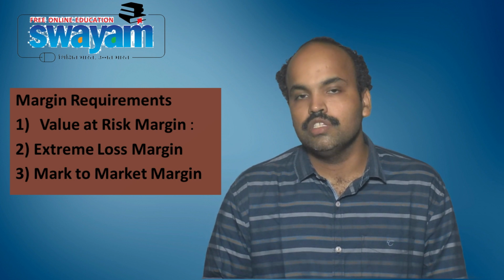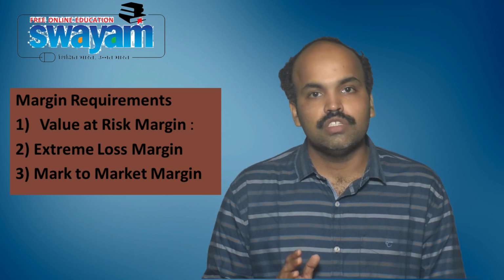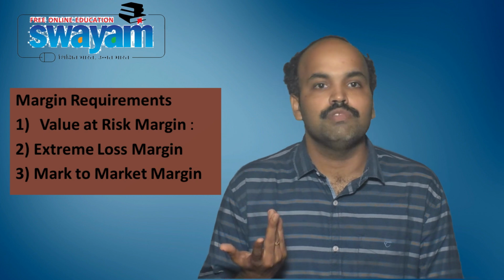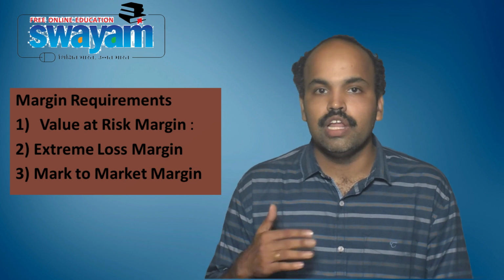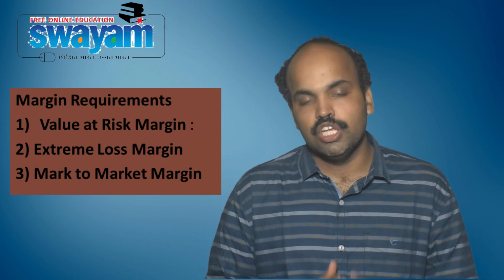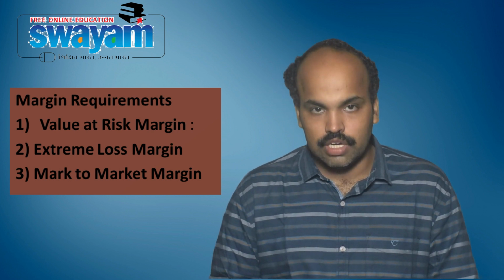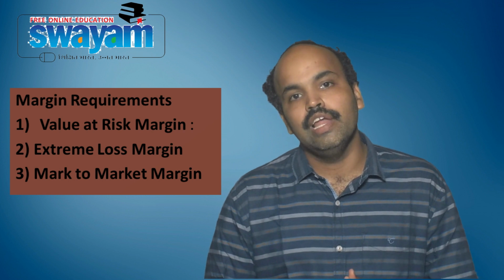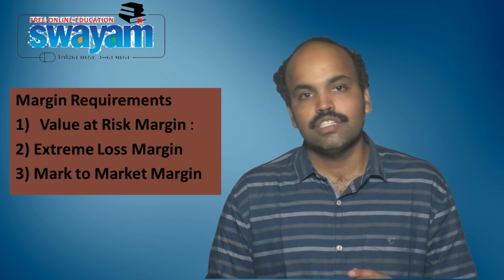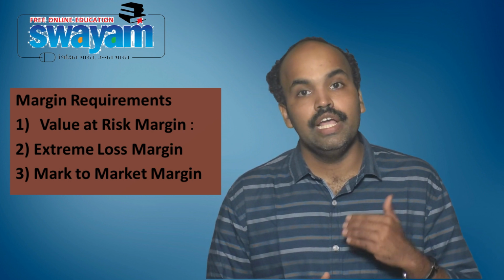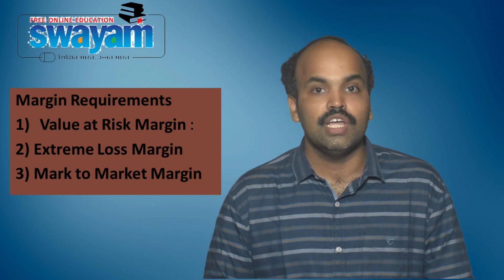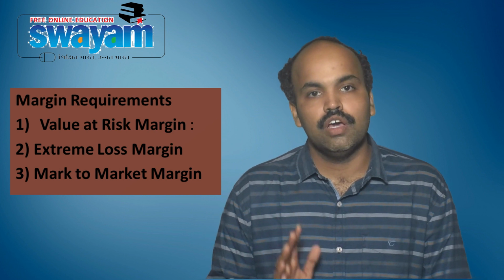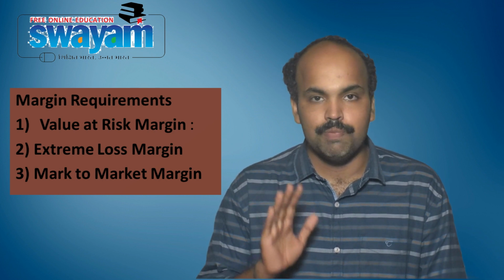For the securities listed in group second, the VAR margin is higher of script VAR 3.5 sigma or 3 times the index VAR, and it is scaled up by root 3. For the securities listed in group 3, the VAR margin is equal to 5 times the index VAR and scaled up by root 3. The index VAR for the purpose would be the higher of the daily index VAR based on the NSE Nifty 50 or BSE Sensex. The index VAR would be subject to a minimum of 5%.